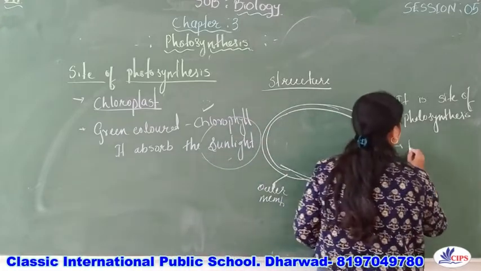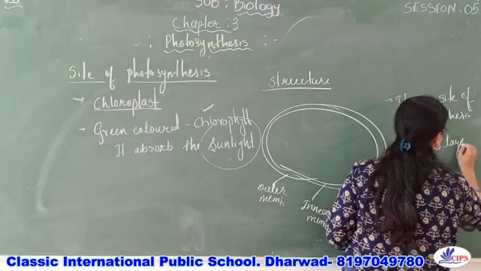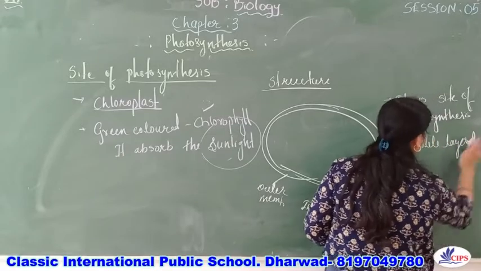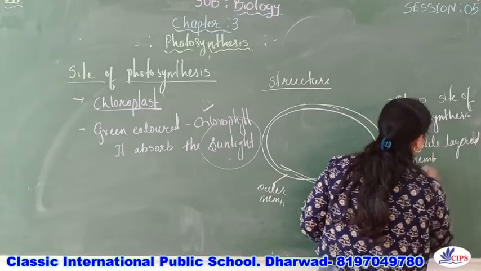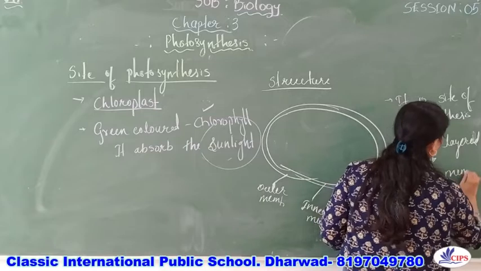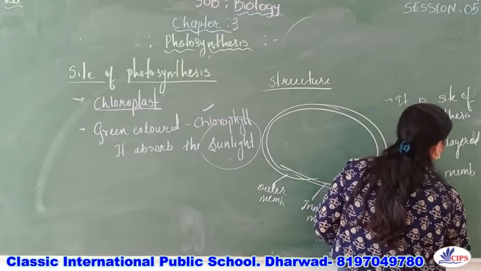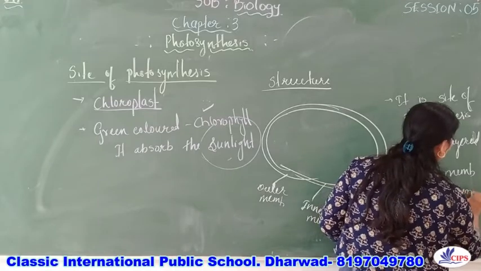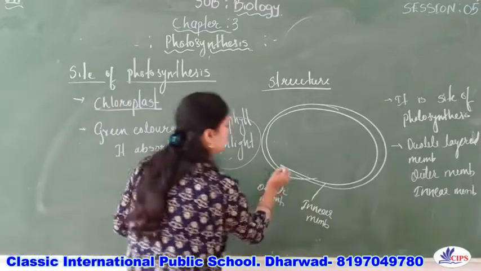It has a double layered membrane, right? So the outer is called the outer membrane and the inner one is called the inner membrane. Now in the chloroplast, the ground substance is present, right?